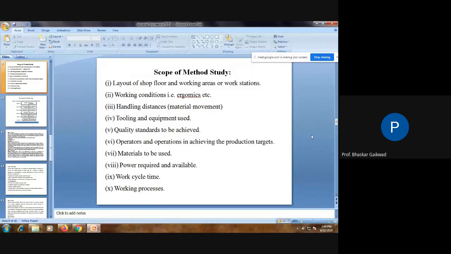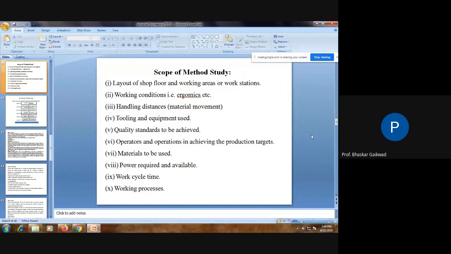Handling distance, material handling systems. So here cranes, different types of conveyors, different types of manpower, depending upon the requirements, weight and size of the material, a proper material handling system needs to be selected. Which area do we require the conveyors, the cranes, horizontal, vertical? Through this method study we will come to know this, and here we can apply the concept of method study.